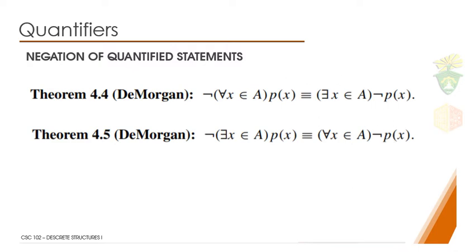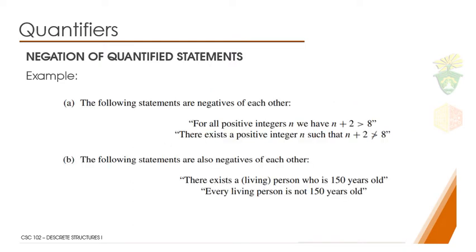Okay. Okay, so here is a simple example. So the following statements are negative of each others. So for all positive integer n, we have n plus 2 greater than 8. Okay, so muni ang iyahang statement such that tanan daw kuno positive integer na n, satisfy ning propositional function such that pag add siya og 2, it should be greater than 8.